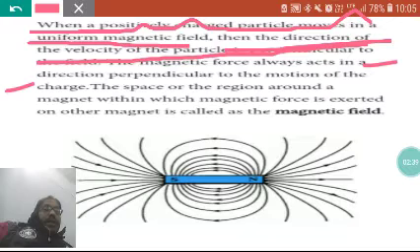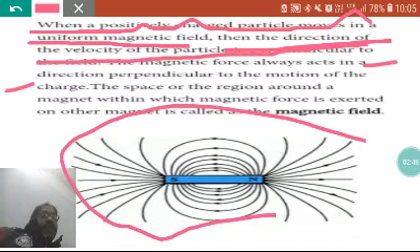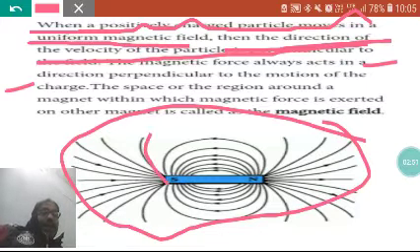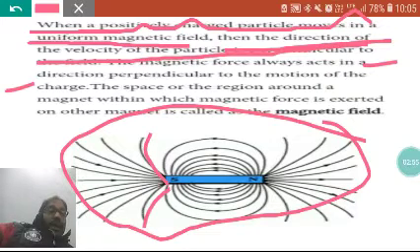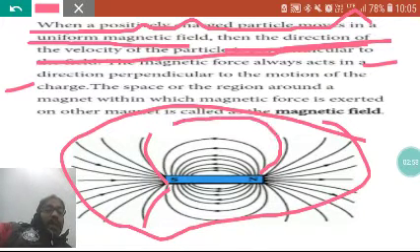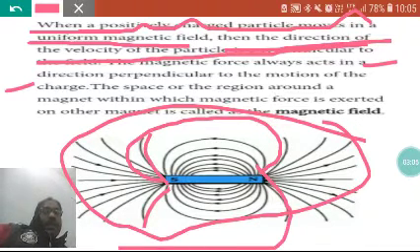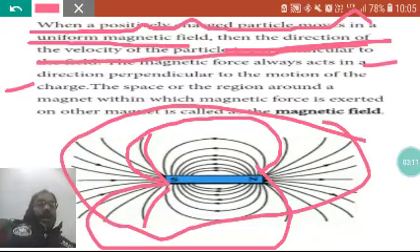The space or region around a magnet within which magnetic force is exerted on other magnets is called the magnetic field, and these lines are called magnetic lines. They emerge from the north pole and go into the south pole outside the magnet. These imaginary lines are called magnetic field lines.